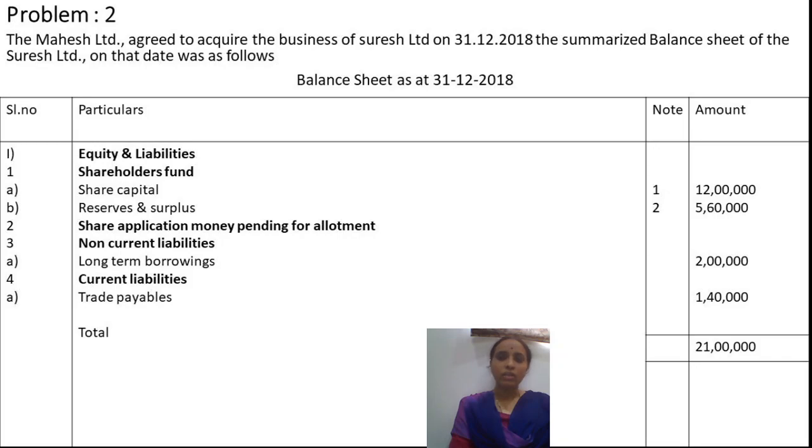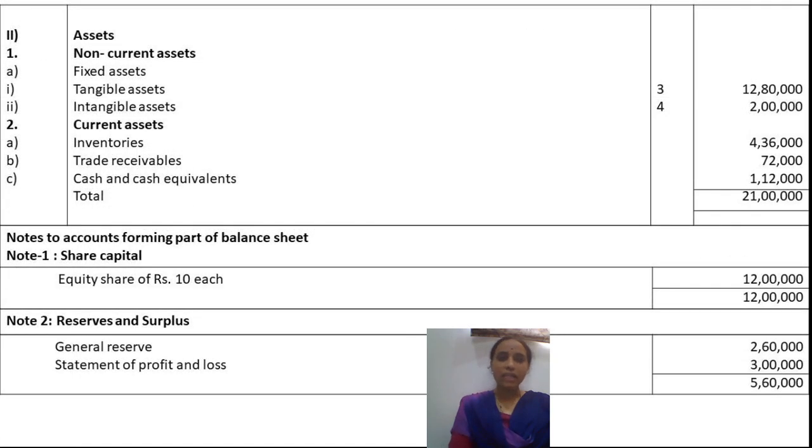So hence in the given information, the balance sheet of only Suresh company is given. Suresh company's balance sheet is like this as on 31st 12 2018. The share capital is 12 lakh, reserves and surplus is 5 lakh 60,000, long term borrowings is 2 lakh, and trade payables is 1 lakh 40,000. Total of liabilities is 21 lakh. The assets of Suresh Company Limited are tangible assets 12 lakh 80,000, intangible assets 2 lakh, inventory 4 lakh 36,000, trade receivables 72,000, and cash and cash equivalents 1 lakh 12,000. So the total of assets is 21 lakh.